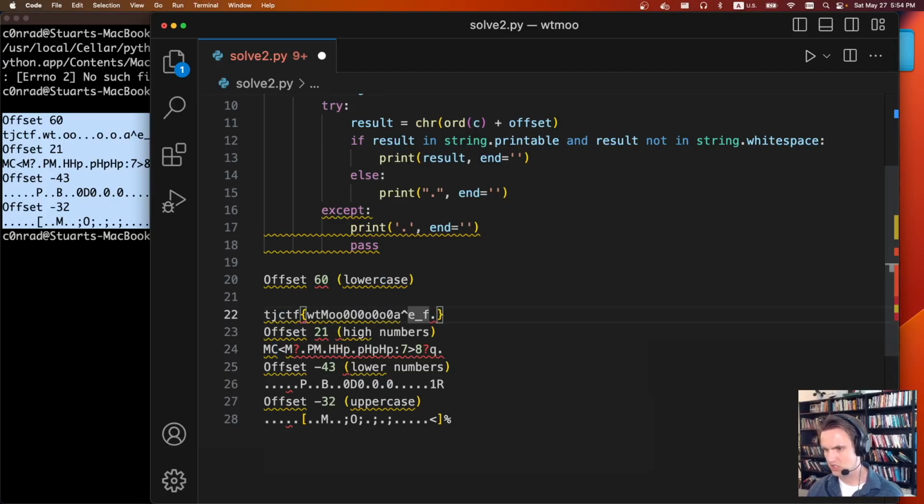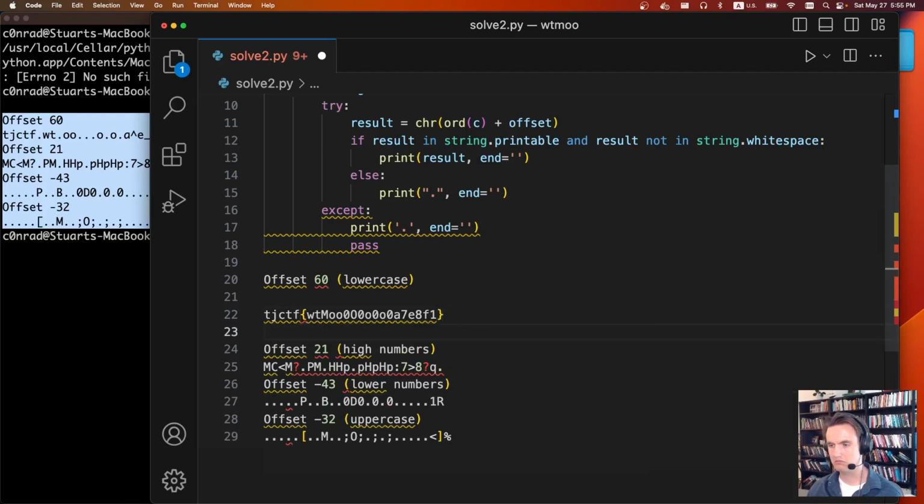Then we have some hash, so we need a 7, where we can see the 7 here for high numbers. We have an 8 for another high number. And then we have a 1 here. And that ended up being it. This was the flag, so not too bad of a challenge. There's probably smarter ways to do it, but this worked.